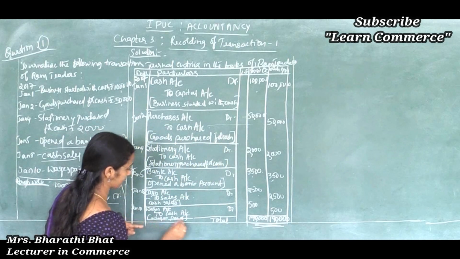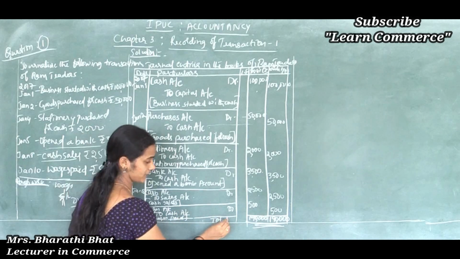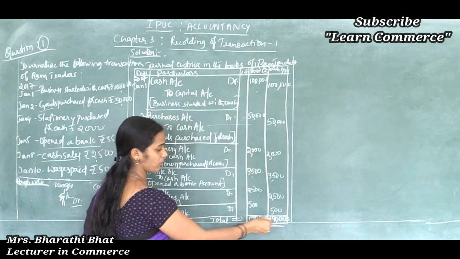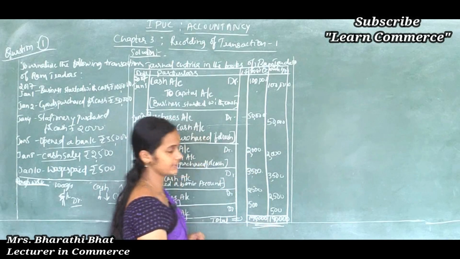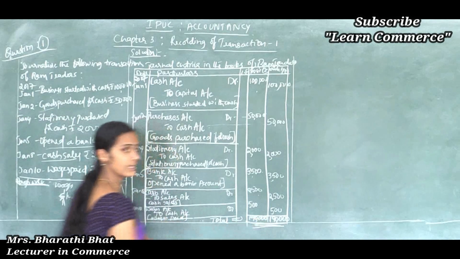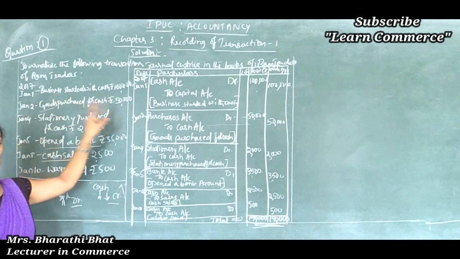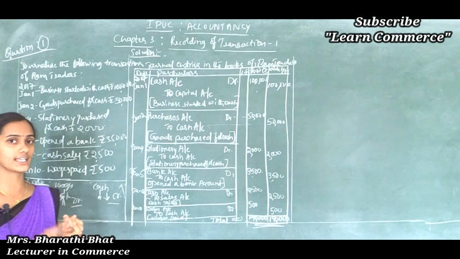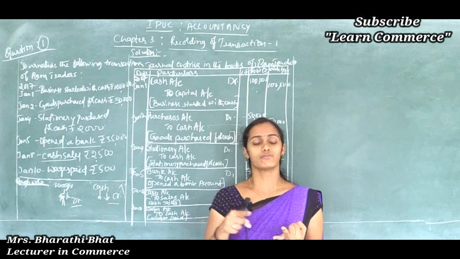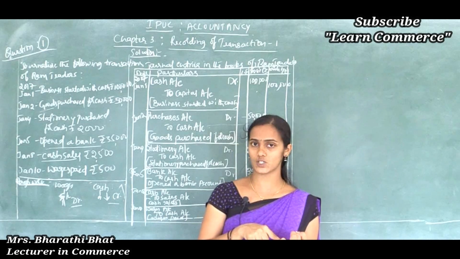So after completing the previous transaction, in the next line we should write total. We should write the total amount. So in the amount column 1,90,000 and 1,90,000. Calculate it again. Okay, then write the total amount. So once again I will explain. Here business started with cash, which includes two accounts. One is cash, another one is capital. Then what is the next step? We should classify the accounts, like cash comes under asset account, capital comes under capital account.